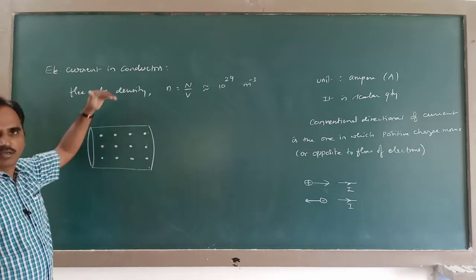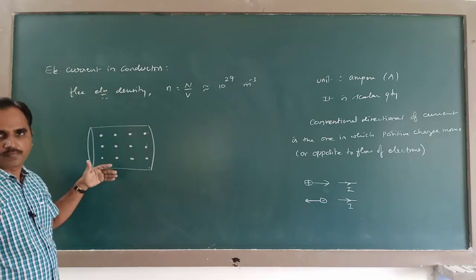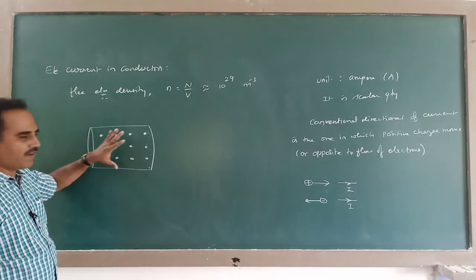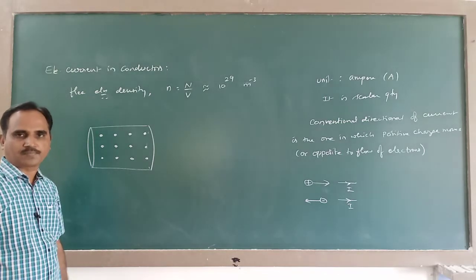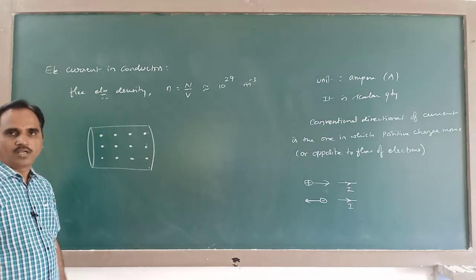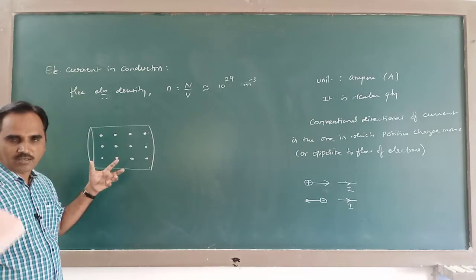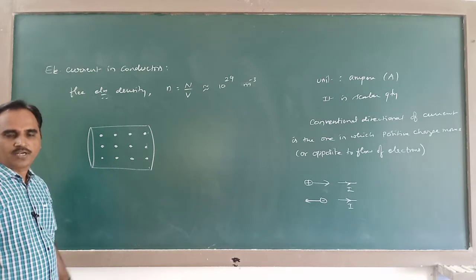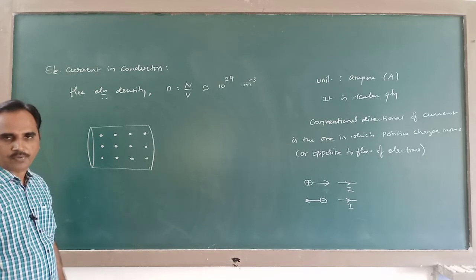In metals or in many solids, there will be a regular three-dimensional periodic arrangement of atoms. These atoms are held by strong intermolecular forces. They are not capable of moving from one point to another. That is why these solids have definite size and shape.